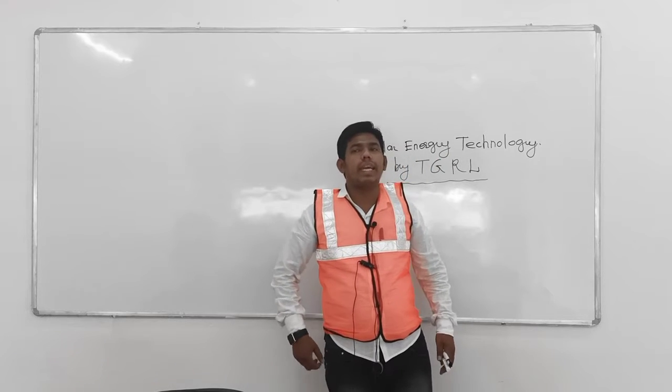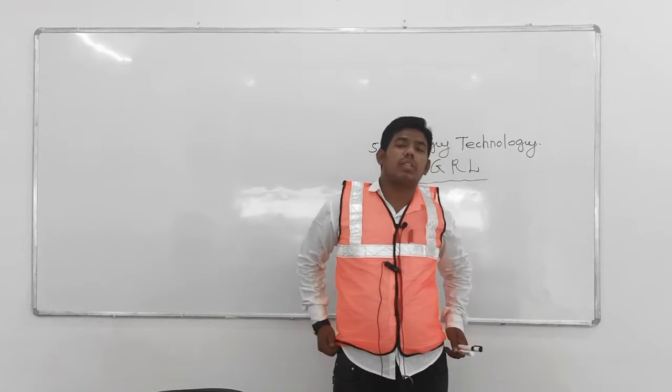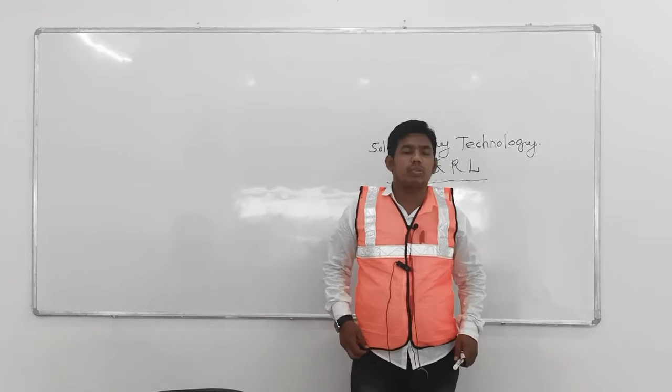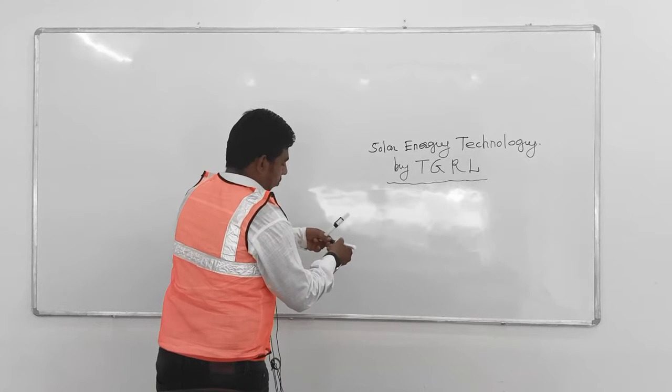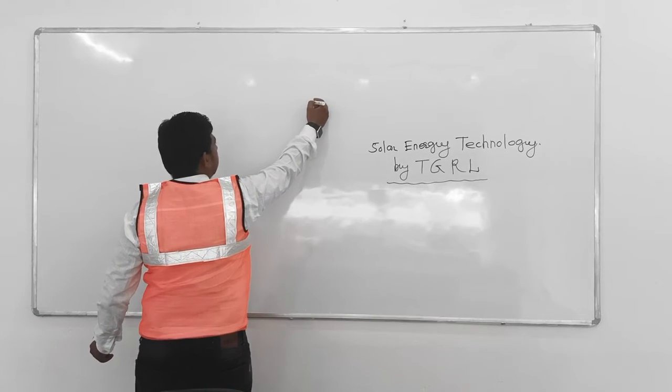And we will discuss the on-grid solar power plant first.